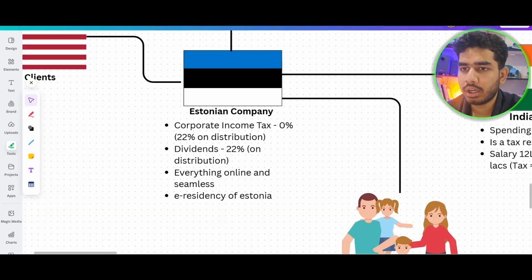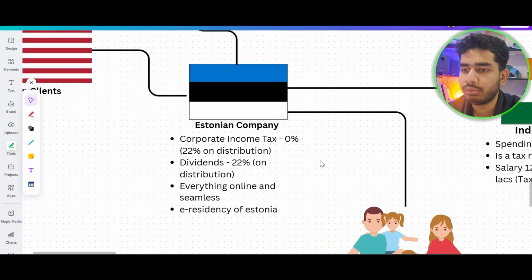So if you talk about, for example, if you have opened an Estonian company, Estonia by default doesn't charge corporate income tax. It only charges taxes when you are distributing profits. For example, if you gain 100k euros, like 1 lakh euros, and you want to distribute the profit among the shareholders as well as the directors, they will charge 22% on the dividends. First of all, they will charge 22% on the 100k euros.